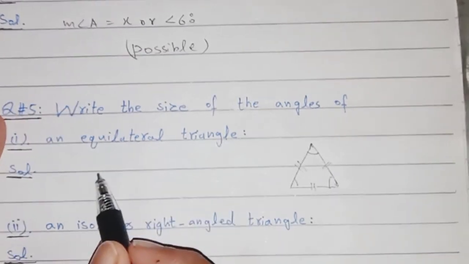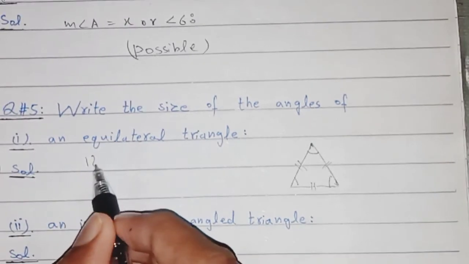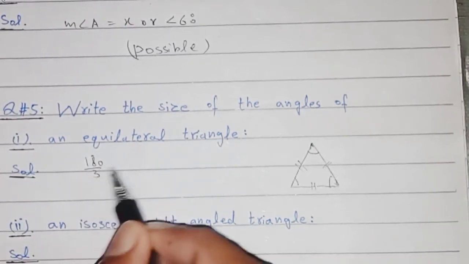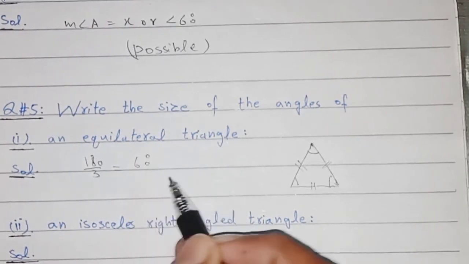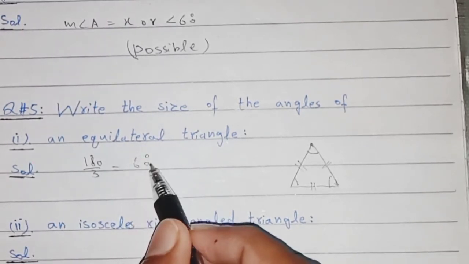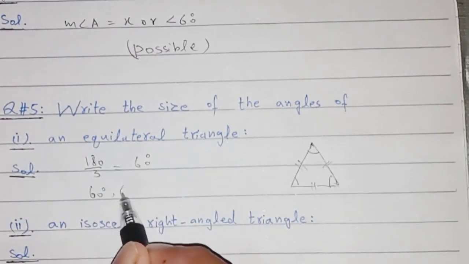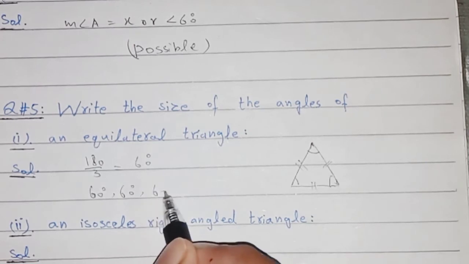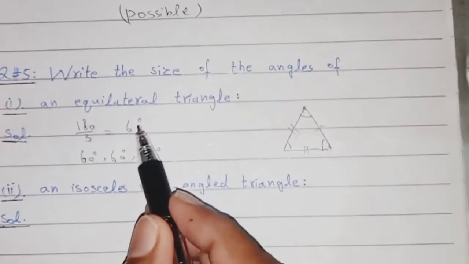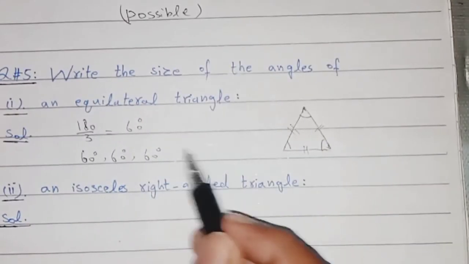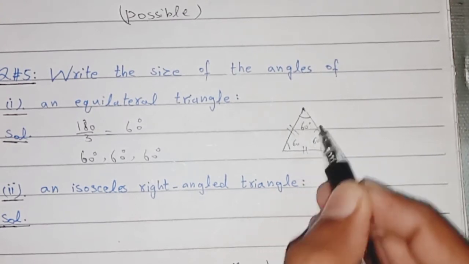And we know total angle is 180. We can take 180 divided by 3. Mean to say, if all angles are same, we can divide by 3. All three angles will be 60 degrees, 60 degree and 60 degree. 6 threes are 18, 180. And because all angles are same, that is an equilateral triangle. All angles are 60, 60, 60.